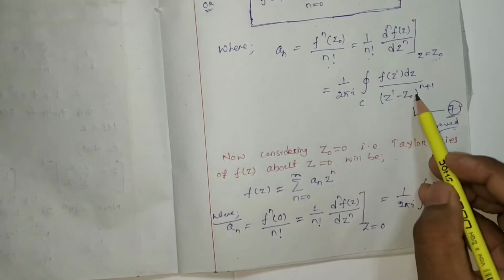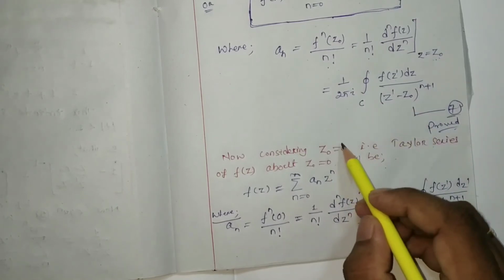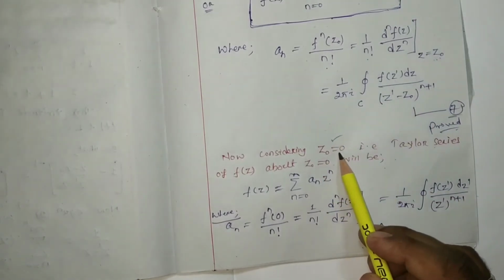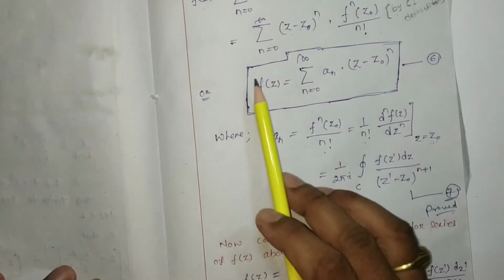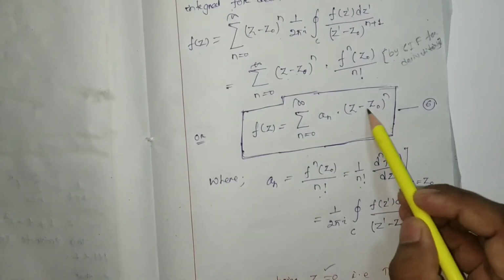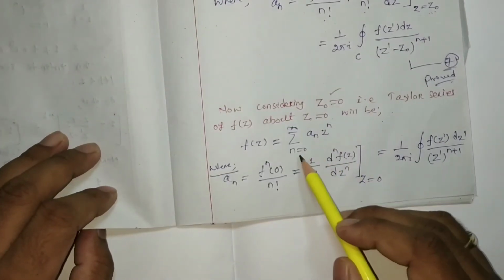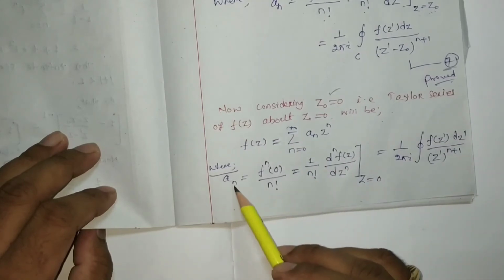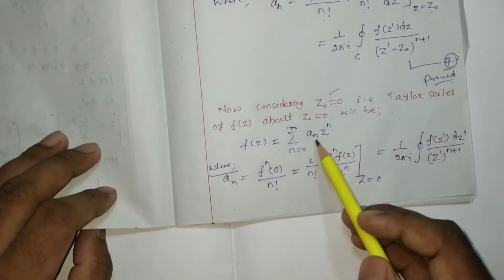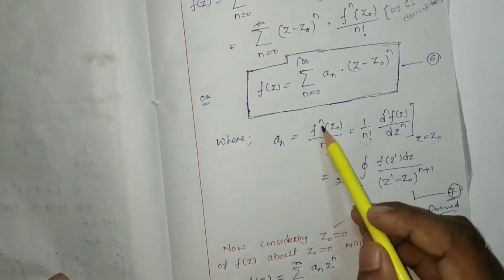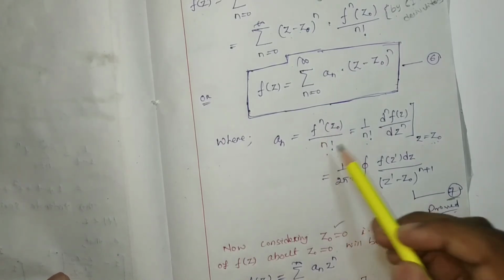Now we are going to consider one case, when z0 equal to 0. When z0 equal to 0, it means the point where we have to find the Taylor series of a function is the origin. If z0 is the origin 0, the Taylor series of f(z) will simply have z0 put as 0. That means it will be a_n into z to the power n, so f(z) equals the summation over n equal to 0 to infinity of a_n z to the power n, where a_n will be equal to f^n(0) by n factorial, since z0 is considered as 0.